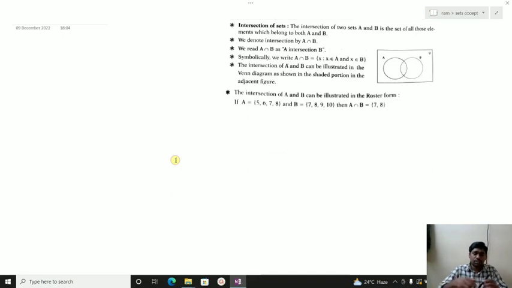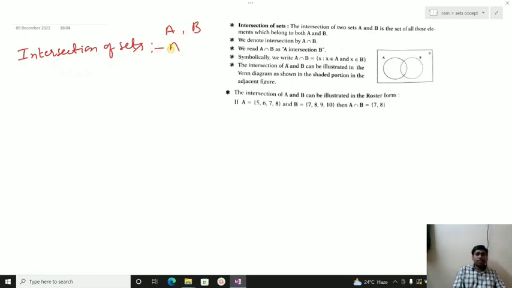So intersection means common point. Intersection of two sets: if A and B are sets, the intersection is written as A inverted U B. Common elements, those common elements we write here.